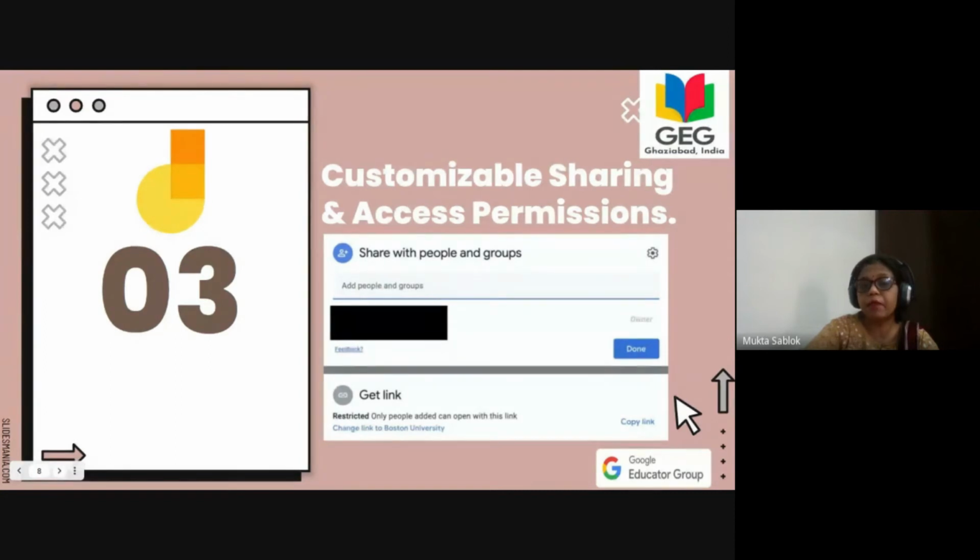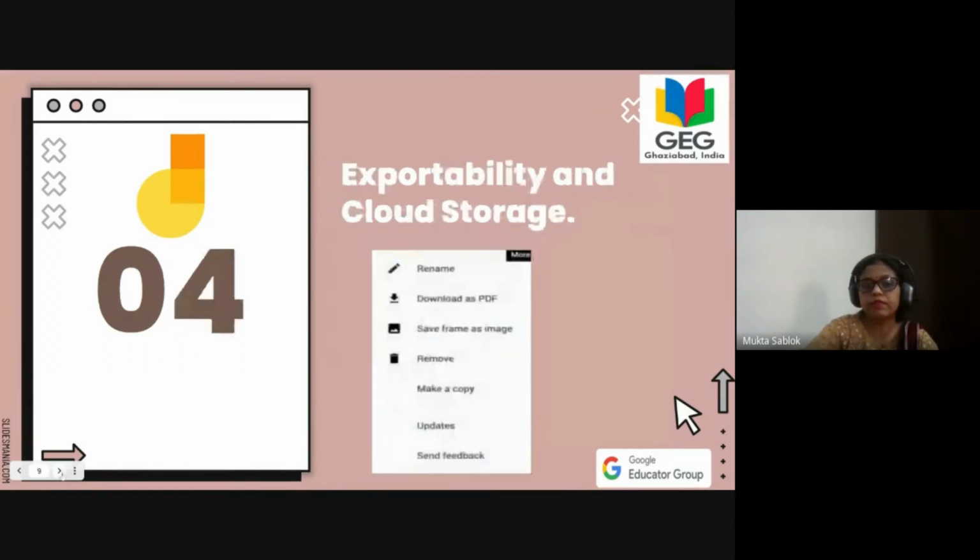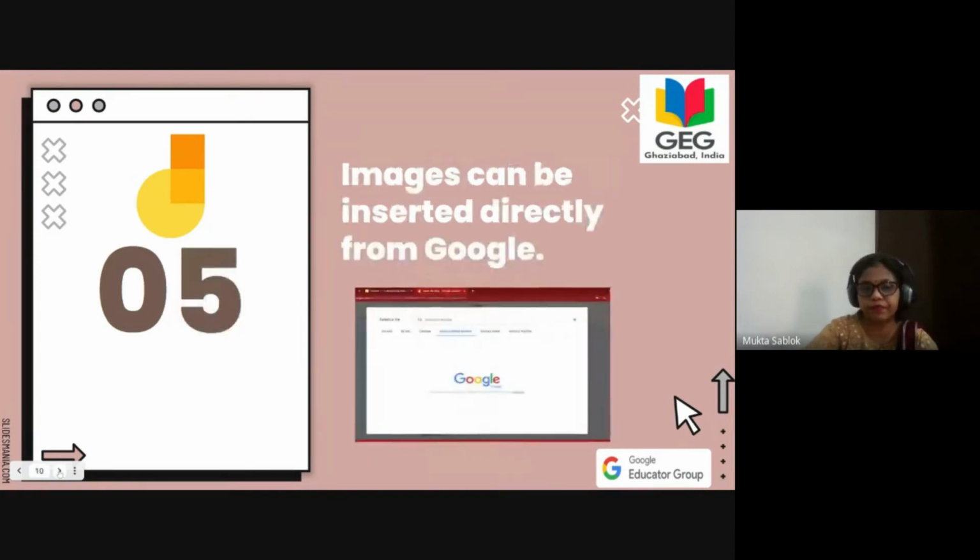Now, sharing permissions. That also I have showed you, it allows you to share your Jamboard. This is accessibility and cloud storage. Cloud storage means it has downloadable functions. Also, I have told you, you can download it as a PDF. And what is the meaning of cloud storage? That it's stored in your Google Drive. And there, if you want to share it with your students, you can send them an email or whatever you want. Images can be inserted directly from Google. That also I have very well explained to you.